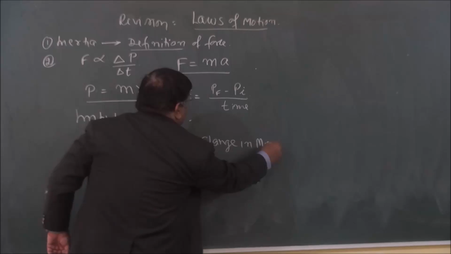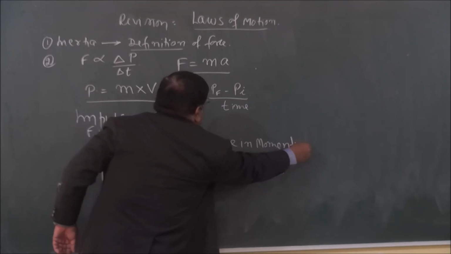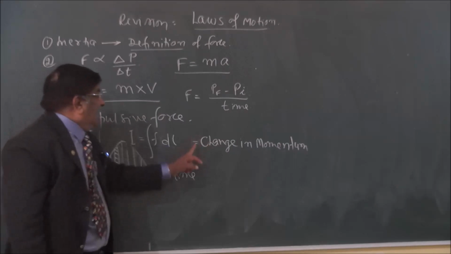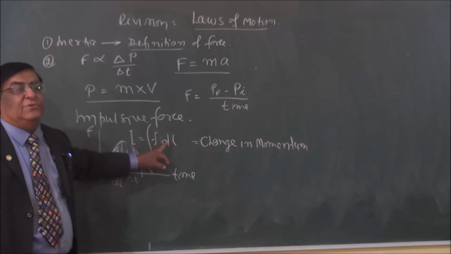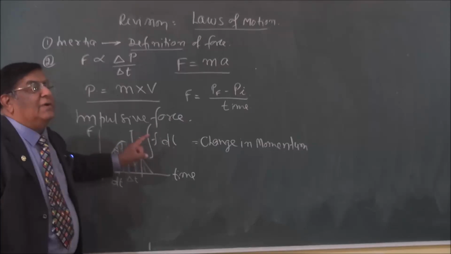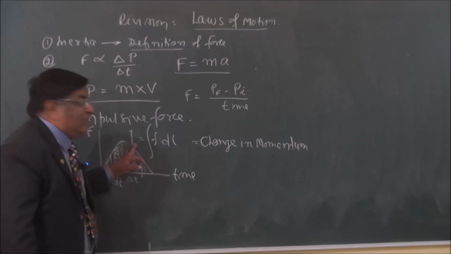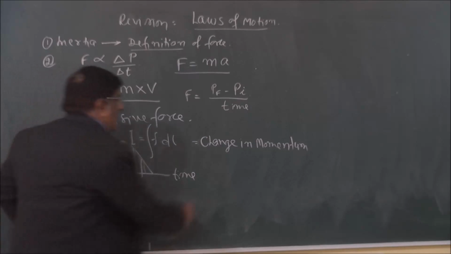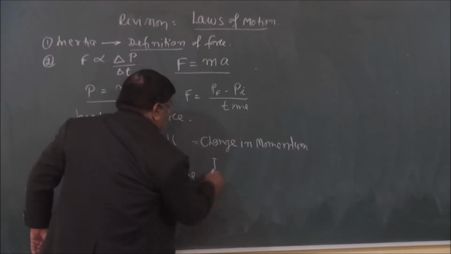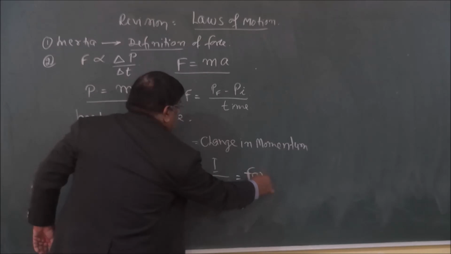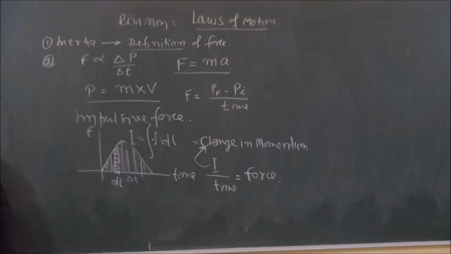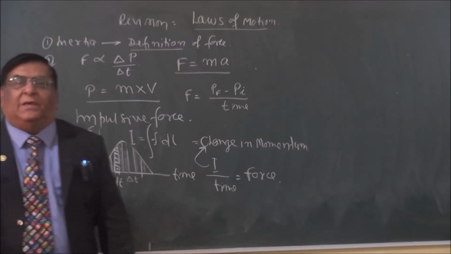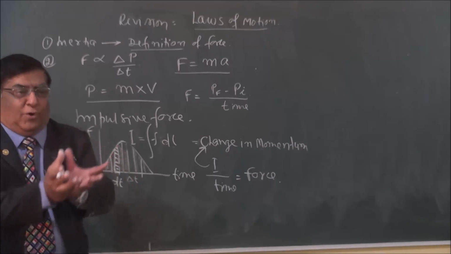Please remember this relation. This is going to solve many problems. Change in momentum is impulse, which is force into time. And if you divide this I with time, what do you get? Force. And how do you get I? Change in momentum. This is what you are going to apply in the numericals of catching a ball.